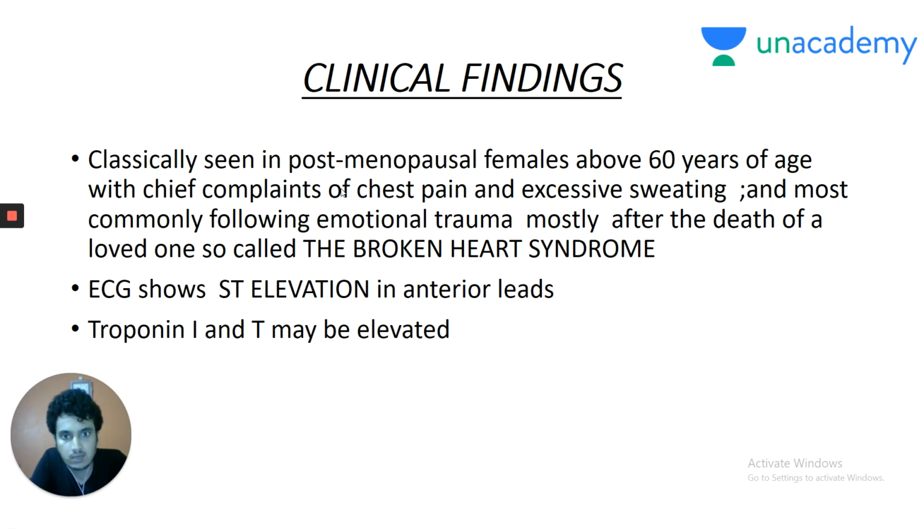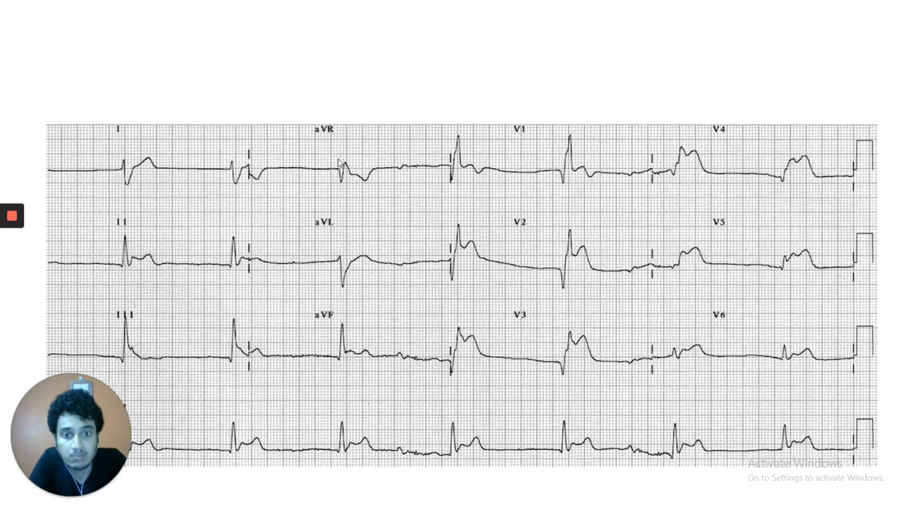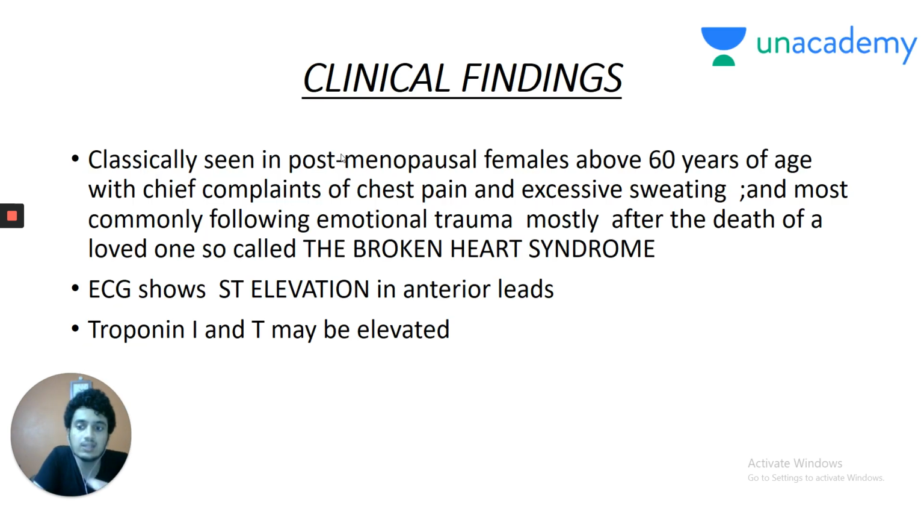ECG shows ST elevation in the anterior leads. Again, my dear friends, ST elevation in the anterior leads. You must know what the anterior leads are: leads V1 to V6, lead 1 and AVL. Troponin I and troponin T may be elevated and are non-specific in diagnosing a case of MI. They are only prognostic indicators. You cannot diagnose a case of MI based on the levels of troponin I and troponin T.